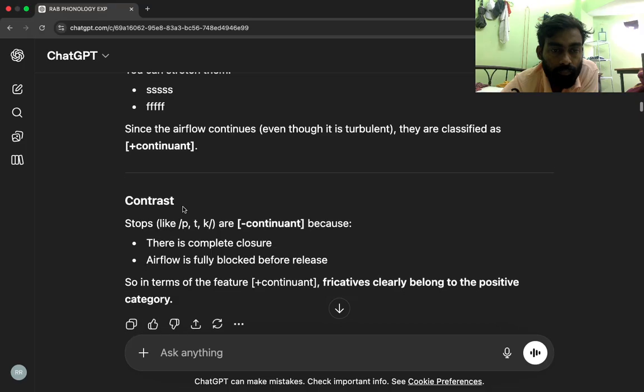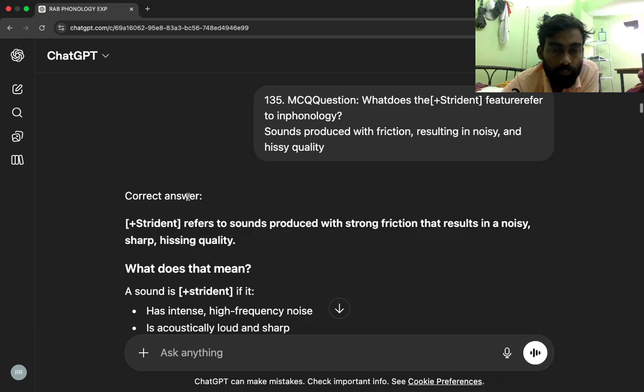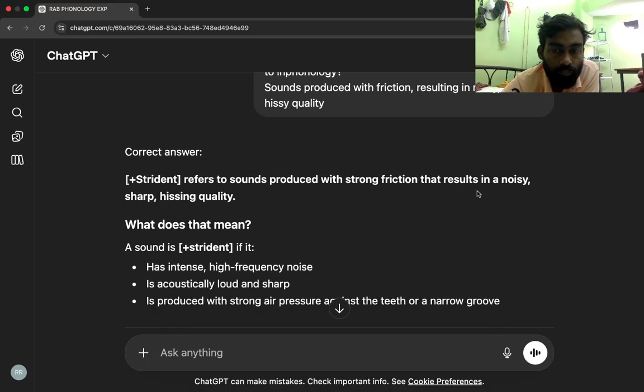Contrast: stops like P, T, K are minus continuant because there is complete closure. Airflow is fully blocked before release. So in terms of the feature plus continuant, fricatives clearly belong to the positive category. Correct answer: plus strident refers to sounds produced with strong friction that results in a noisy, sharp, hissing quality.